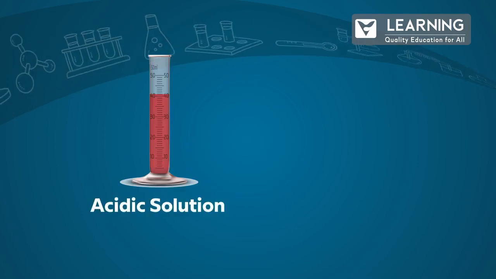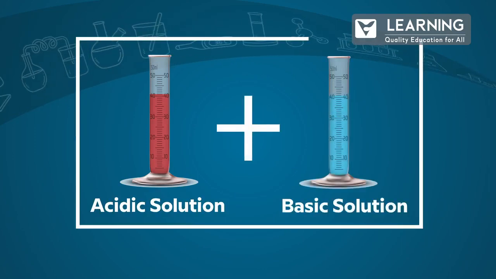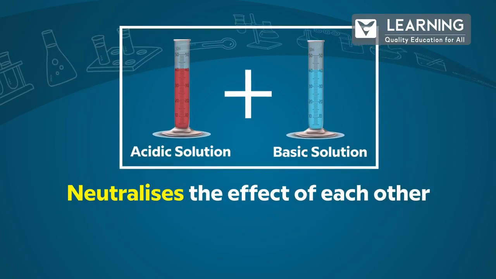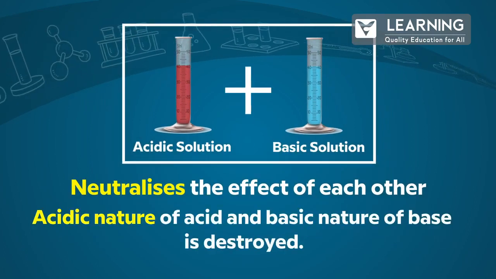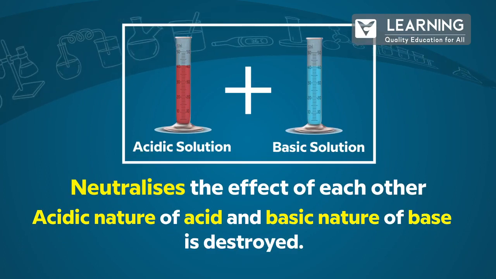We have learned that acid turns blue litmus red and bases turn red litmus blue. But what happens when acid is mixed with base? When the acidic solution is mixed with the basic solution, both solutions neutralize the effect of each other. Both the acidic nature of the acid and the basic nature of the base are destroyed.